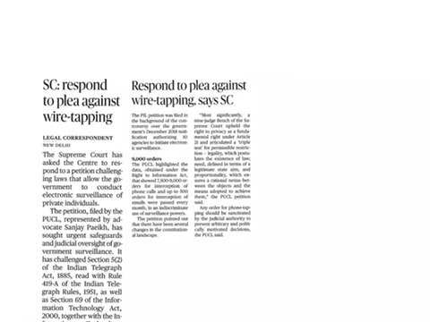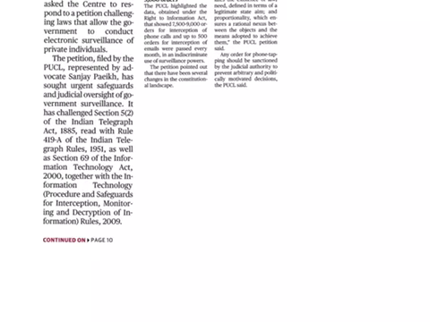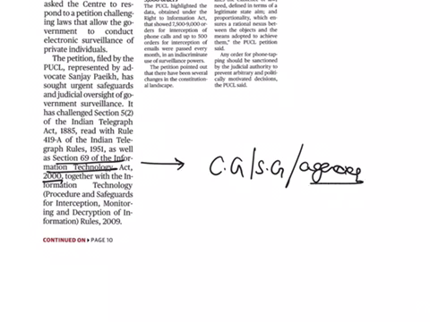The next one is: Supreme Court responds to plea against wiretapping. This article comes under GS paper 2 under the topic of governance. From this article, now we are going to see about two things. One is, what is Section 69 of the Information Technology Act of 2000? This particular act grants powers to the central government or state governments or any authorized agencies under the government to issue directions for blocking of public access to any information through any computer resource.